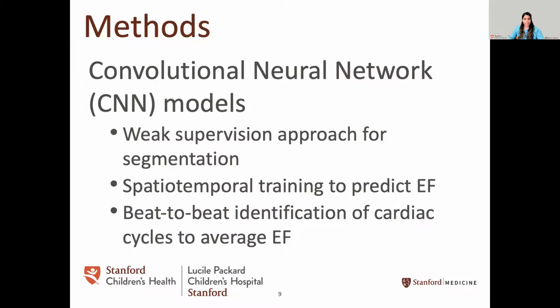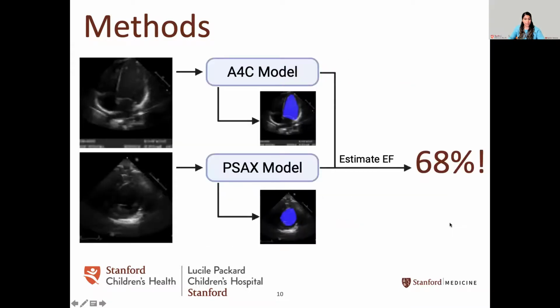The last is a beat-to-beat identification. Because of the ability to overlay each frame in the video, the model can identify various cardiac cycles to make multiple ejection fraction assessments in the same clip and average them very rapidly, faster than is able to be done manually. In order to apply these CNNs, we had to train against the human standard, and we chose to use the ground truth, or this human standard, as EF derived by 5/6 area length volumes.